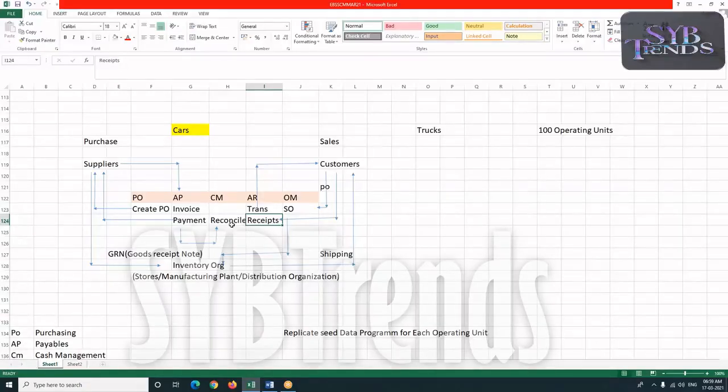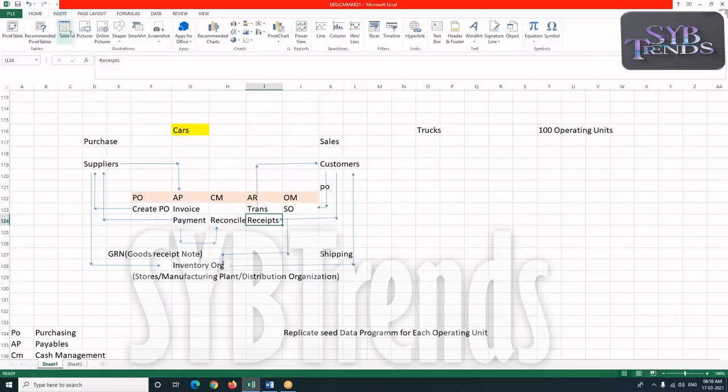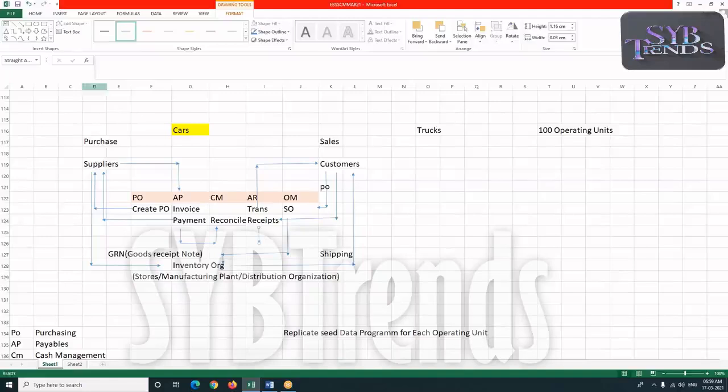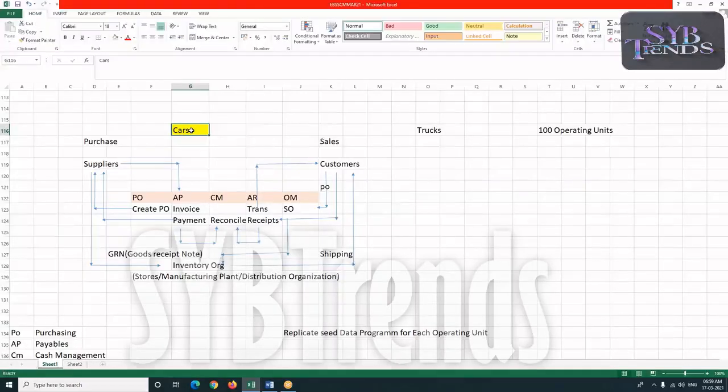But how do you confirm whether this payment is being made or not? I mean to say, this payment is cleared or not. This payment again will be transferred to which module here? Cash management module for reconciliation purpose. This is how the business information flows among all these modules of a specific operating unit.